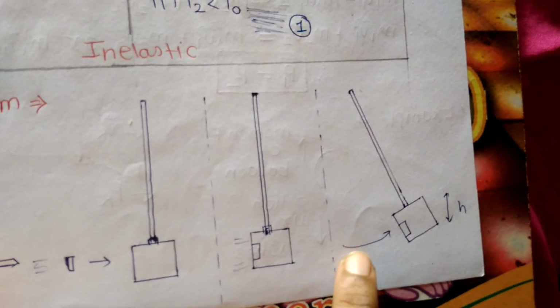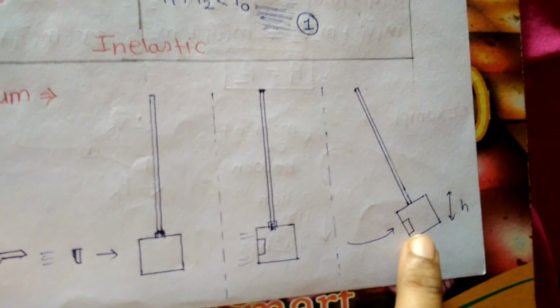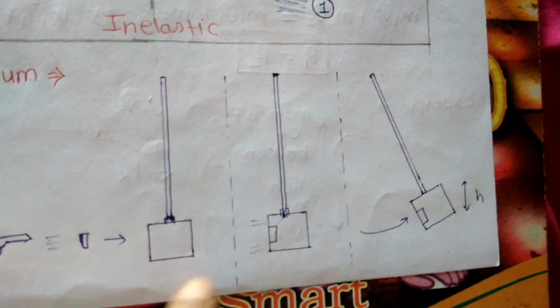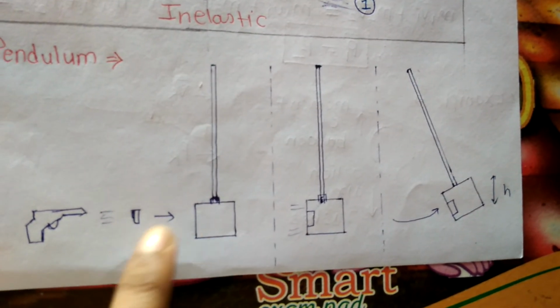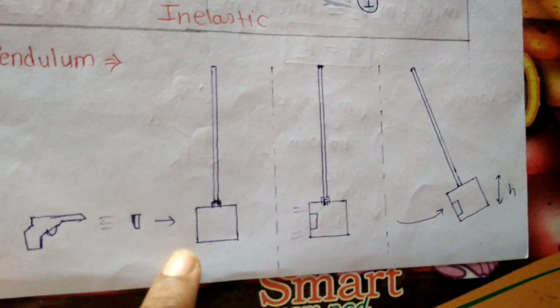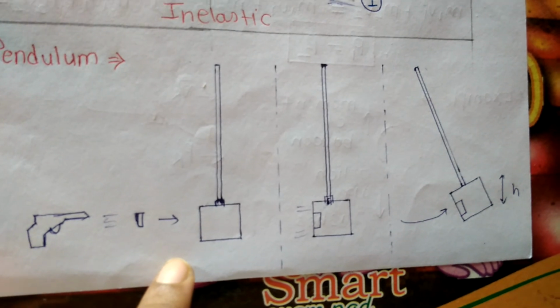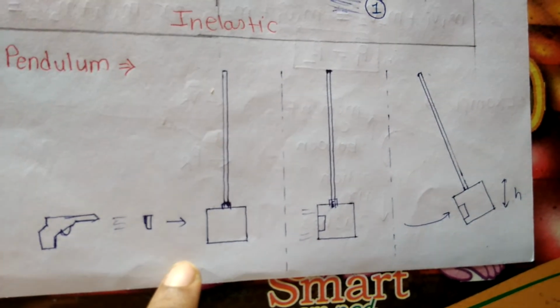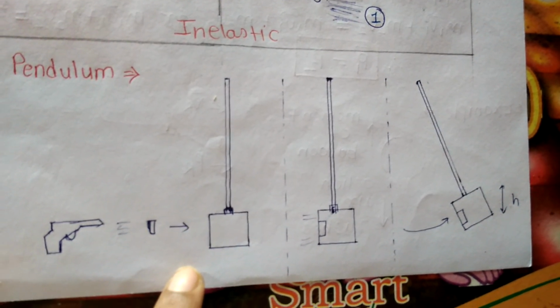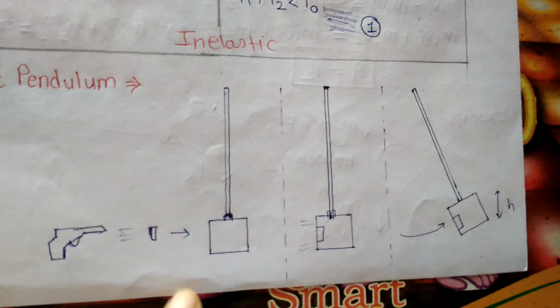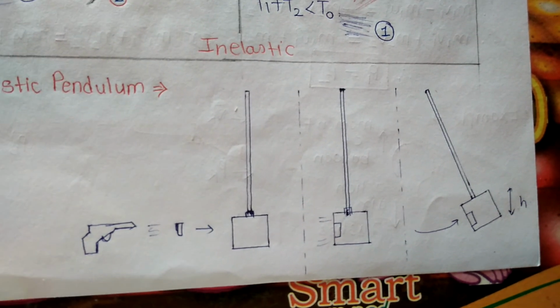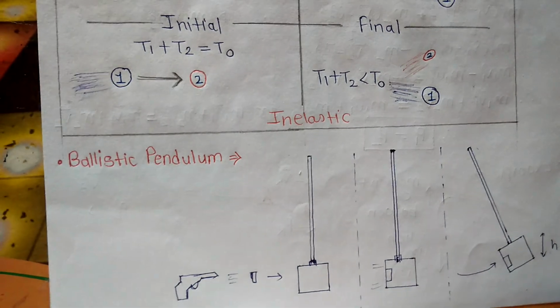So in this example, there are two bodies, a bullet and a wooden block. These two bodies stick together after the collision and move with a common velocity, or may stop moving in some cases. So the collision is said to be perfectly inelastic. I hope you understand today's topic.